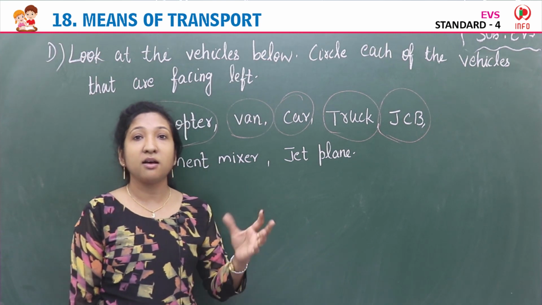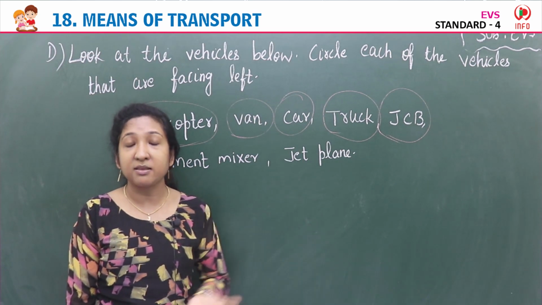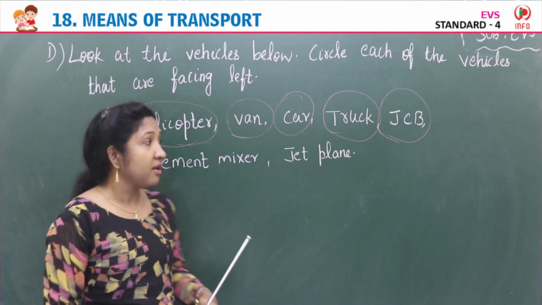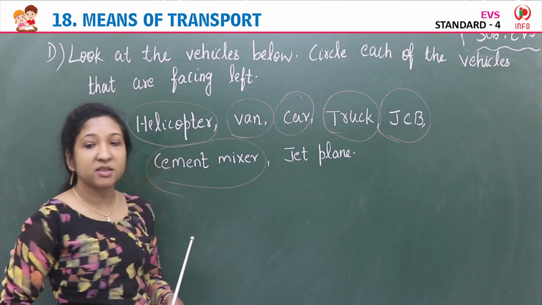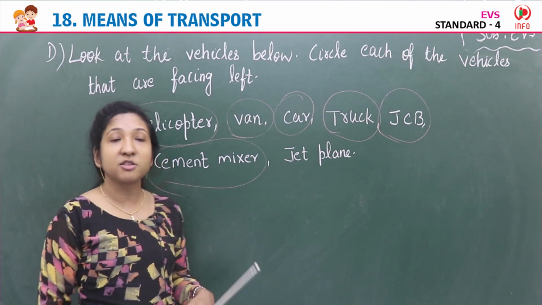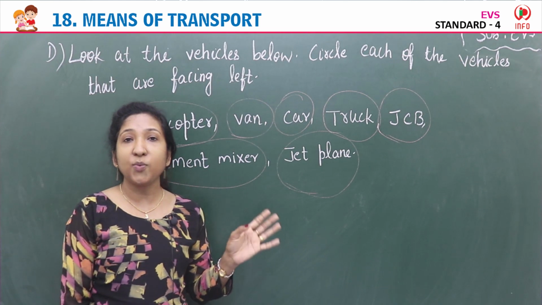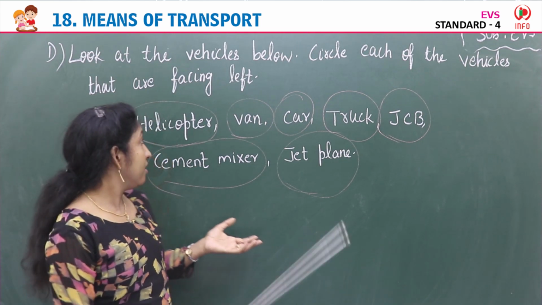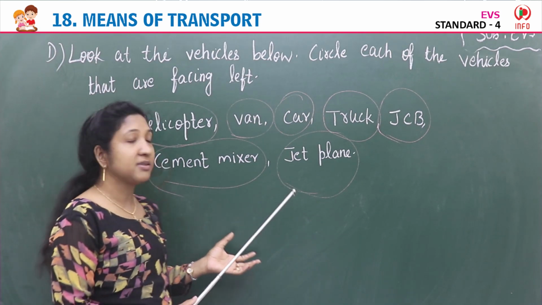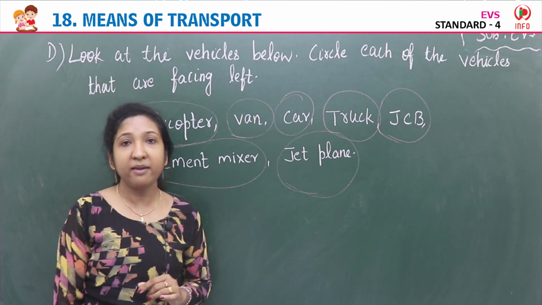Then next is, have you seen this vehicle anywhere? In construction purposes, for constructing of buildings and all, to mix the cement, they use this vehicle, cement mixer it is. You can circle that because it is facing left. Then last one, jet plane. It is also facing the left, so you can circle that picture. So these are the vehicles that are facing left: helicopter, van, car, truck, JCB, cement mixer and jet plane. So you can circle these pictures, okay?